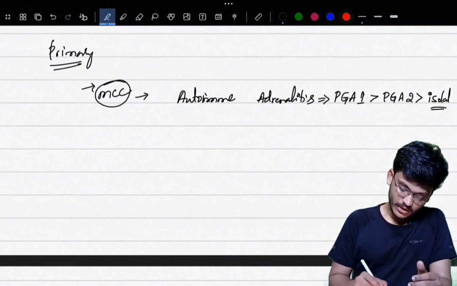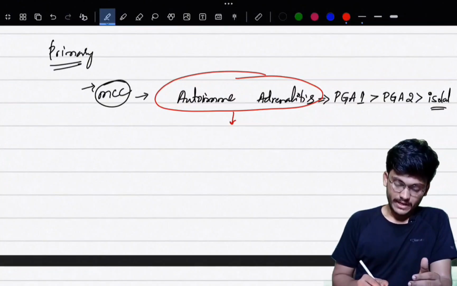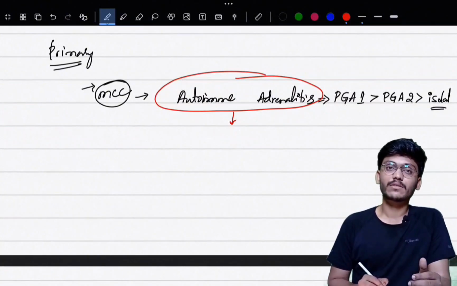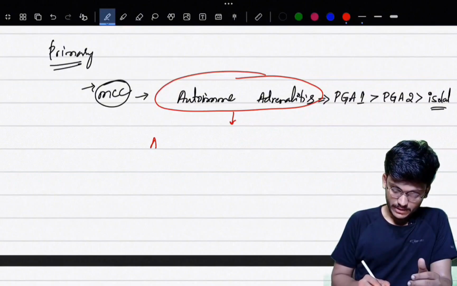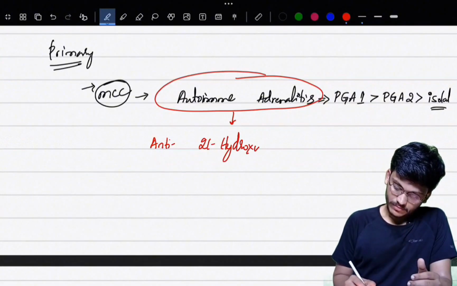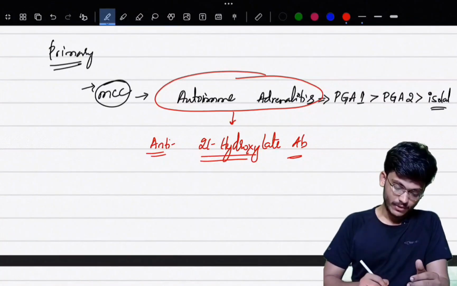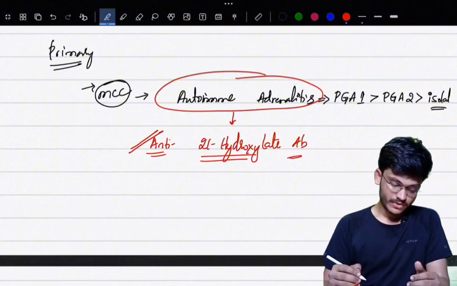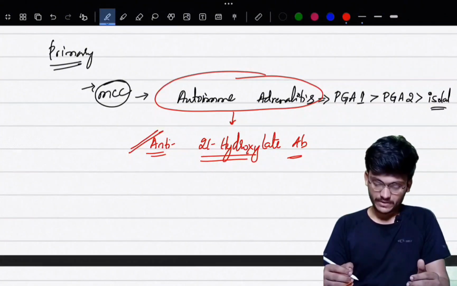To diagnose this, you should measure antibodies against the enzymes involved in synthesis of cortisol. One of the most important is anti-21 hydroxylase antibody. If you find this in the serum of a patient, then you can diagnose the case as autoimmune adrenalitis as a cause of primary Addison's disease.